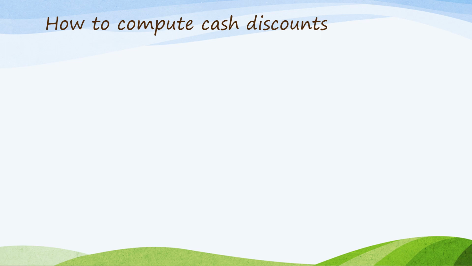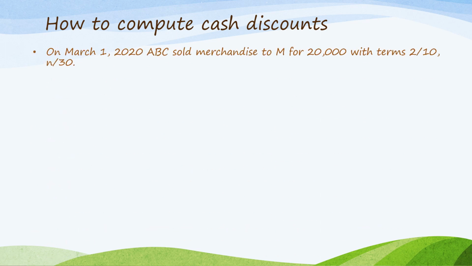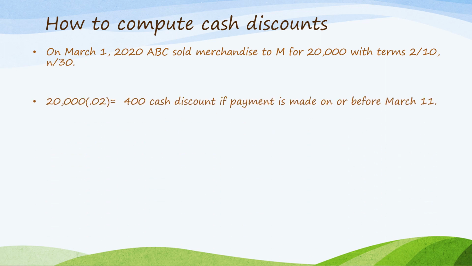How to compute cash discounts. Take this as an example. On March 1, 2020, ABC sold merchandise to M for 20,000 with terms 2/10, n/30. To get the cash discount, the value of the merchandise, which is 20,000, times the discount of 2%, gives you 400. This cash discount is to be given if payment is made on or before March 11, counting from March 1 and 10 days.